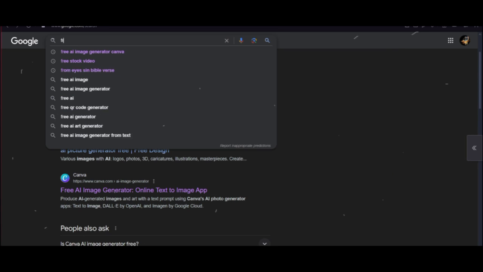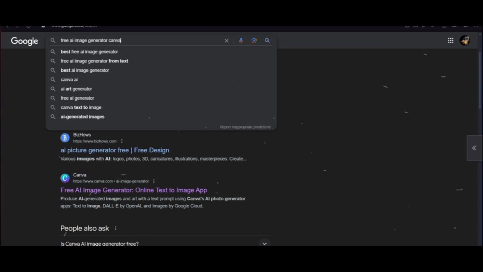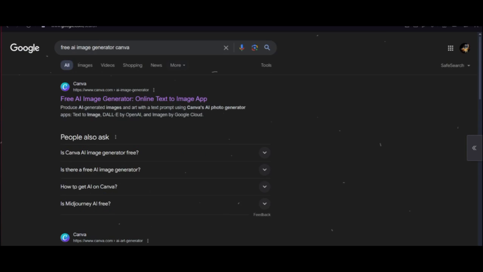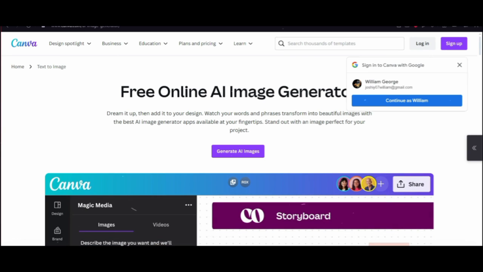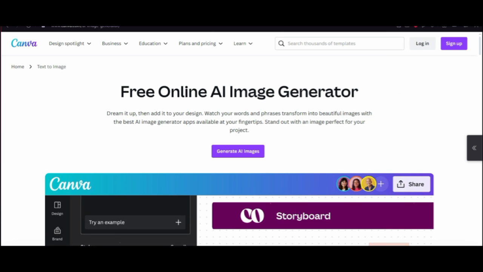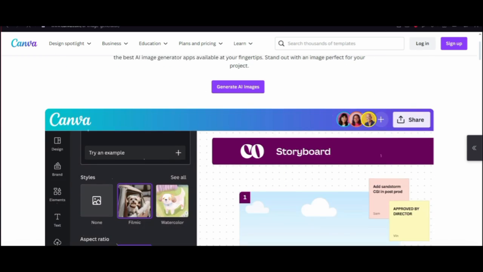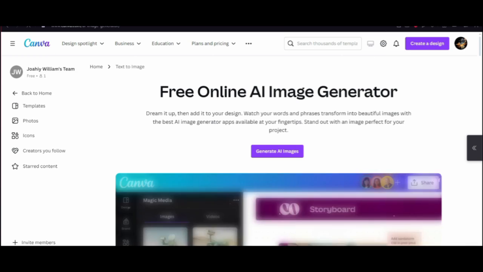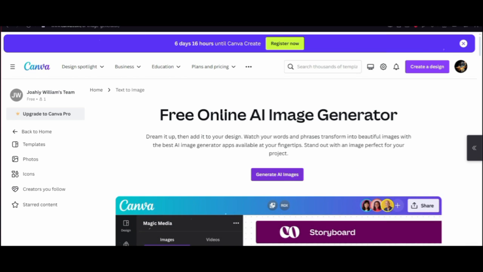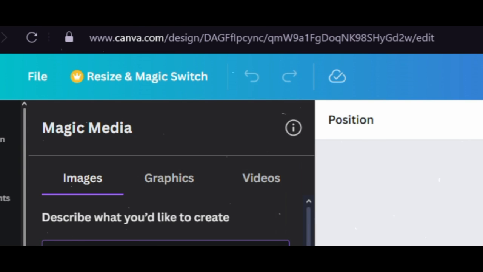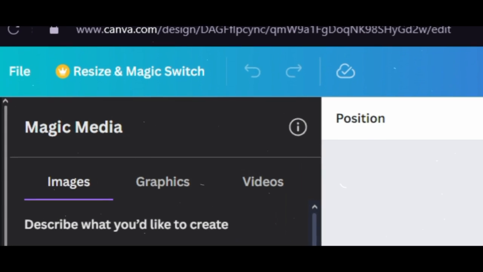Go to your browser and just search Free AI Image Generator Canva to get the right link of this website. Now, you need to open this first page. Well, you can see at the right corner there is a sign up option. Just register with your Google account and then come back to the previous page. Now, here it is showing Generate AI Image. Click on it, and this will lead you to a new pop-up screen which will probably state Magic Media. Basically, here it is saying you can generate images, graphics, and videos.